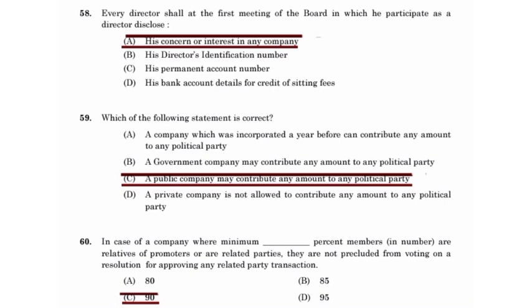Which of the following statements is correct? A public company may contribute any amount to any political party. In case of a company where minimum 90% members are relatives of promoters or are related parties, they are not precluded from voting on a resolution for approving any related party transactions.